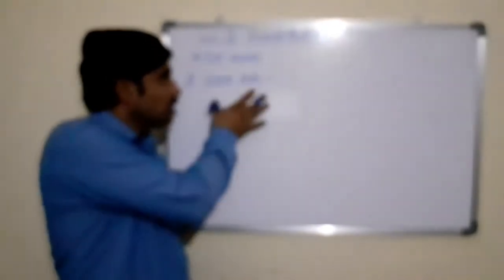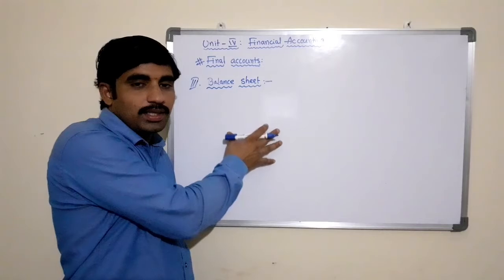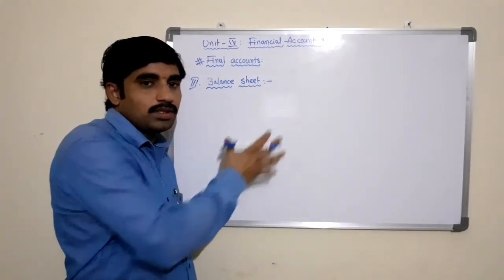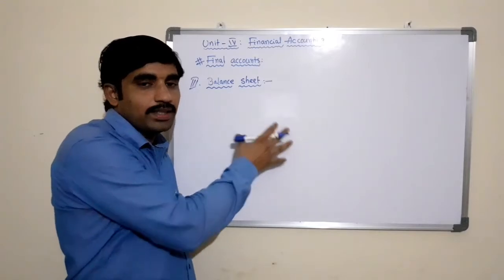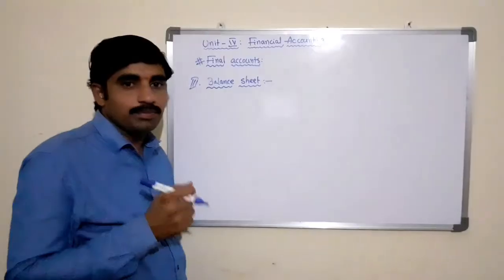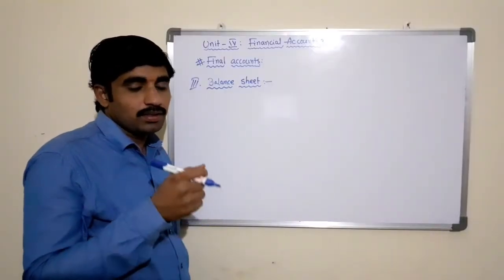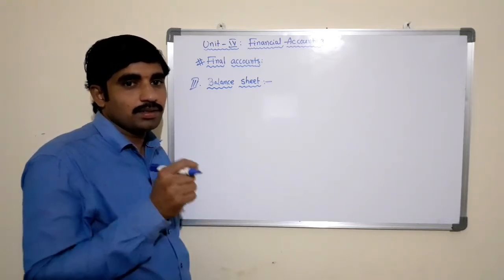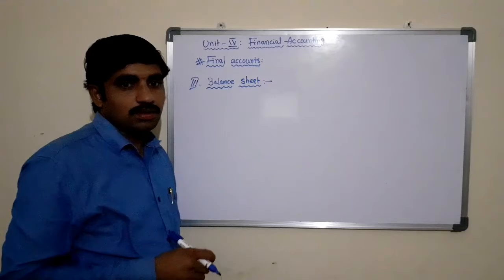So here the balance sheet will show all the assets and liabilities of the firm in order to know the financial position of the business at the end of the accounting period on a particular date. That is the purpose of the balance sheet.